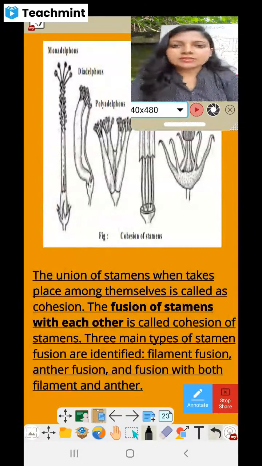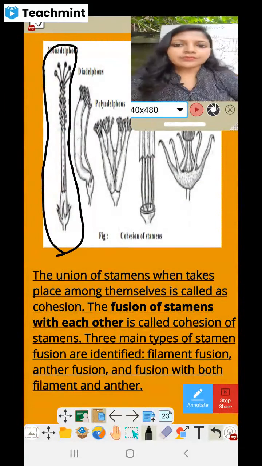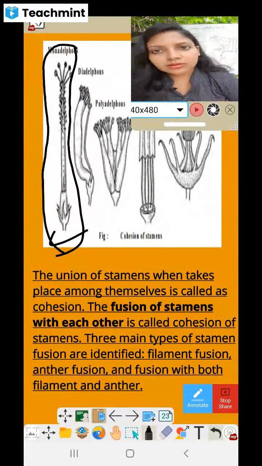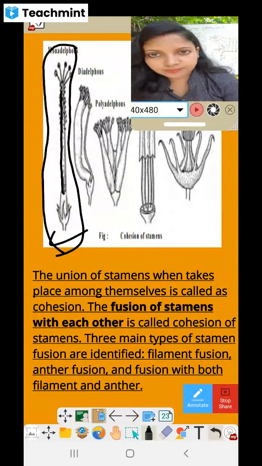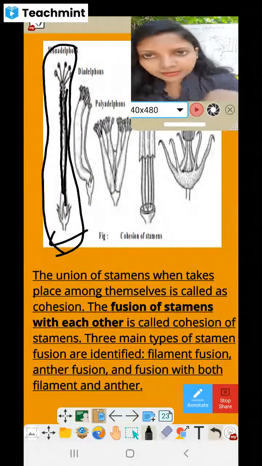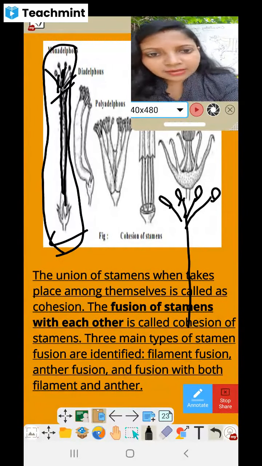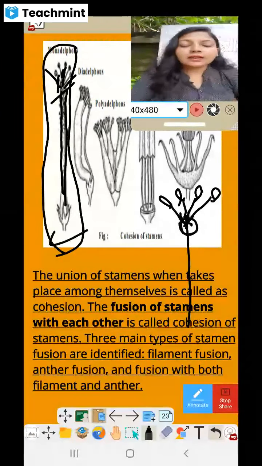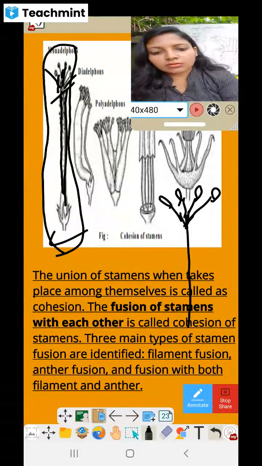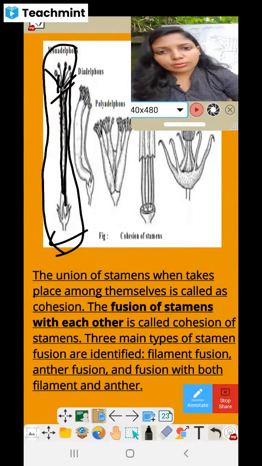In various ways you will find the cohesion can be with both the anthers and filaments. As you can see here, this is the China rose flower example. Here you can see the filaments, this is the style, and the filament is small, then the anther. So they are free, right? But these filaments are attached at one end. So they are called monoadelphous. When the filaments of the stamens are fused in one, they are called monoadelphous.